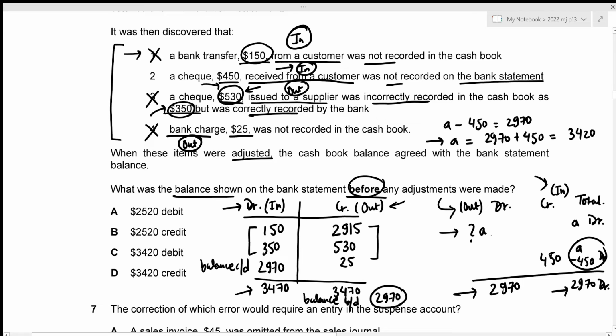So the actual balance shown on the bank statement before any adjustments was 3,420 on the debit side. This is the answer that we are looking for. And 3,420 debit is given on option C. That would be our correct answer. Now we can move towards the seventh question.